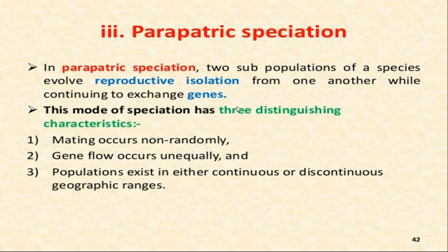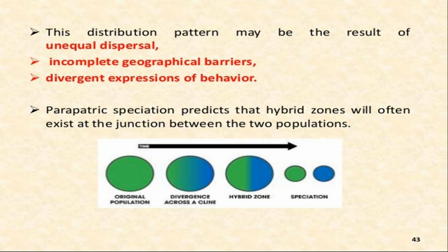In case of parapatric speciation, two subpopulations of a species evolve reproductive isolation from one another while continuing to exchange genes. They are just forming reproductive isolation. Maybe the mating occurs non-randomly, the gene flow occurs unequally, and the population exists in continuous or discontinuous geographical ranges. So these may be the reasons for parapatric speciation, and due to these reasons, the formation of new species takes place.